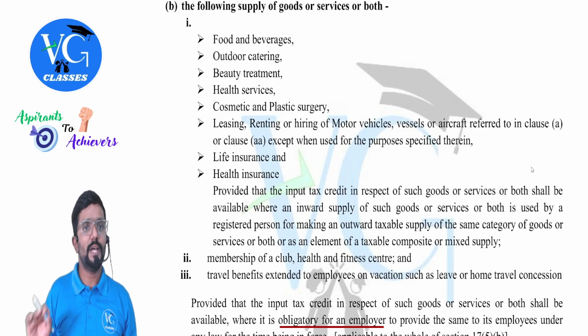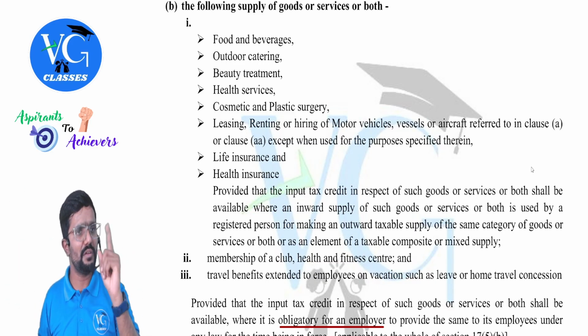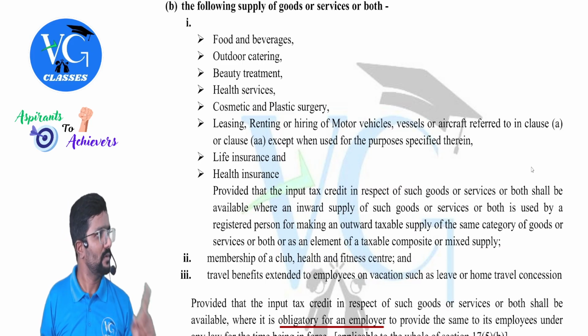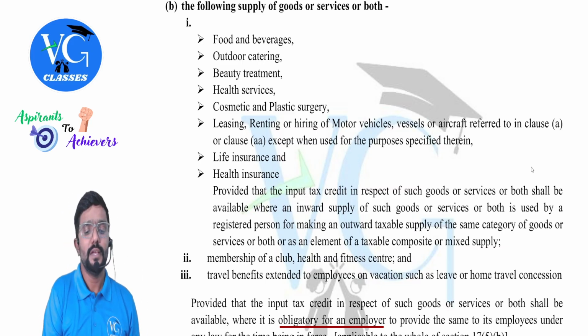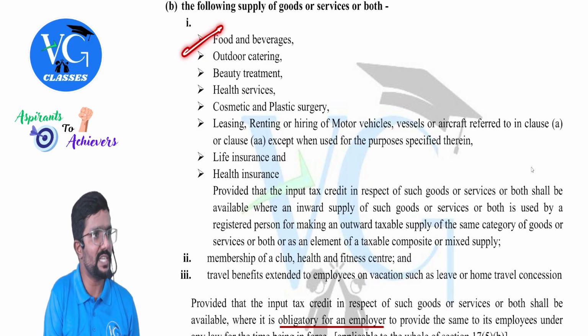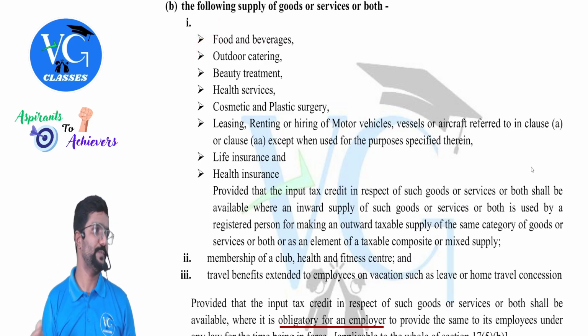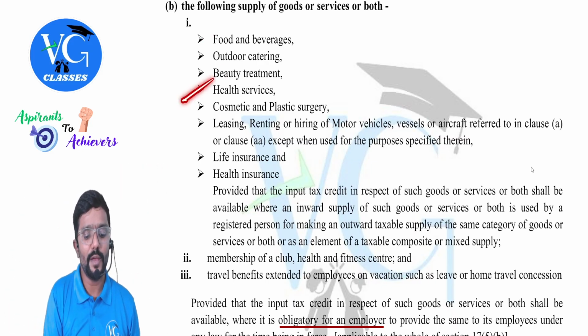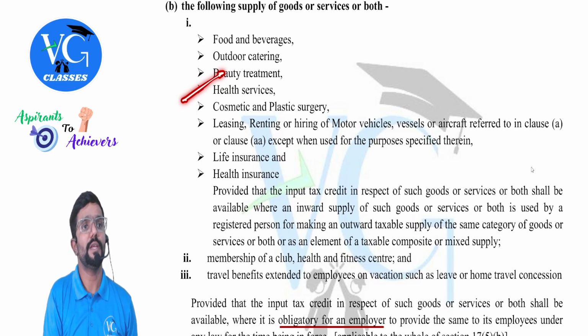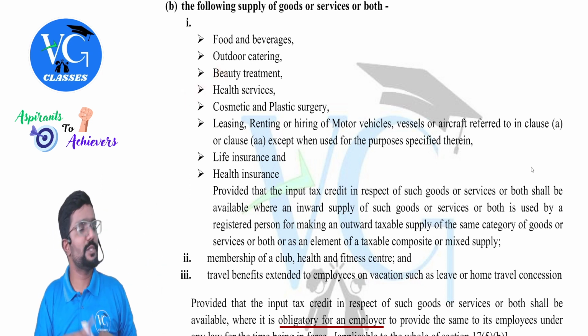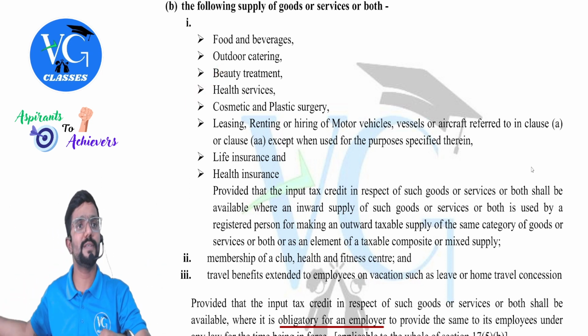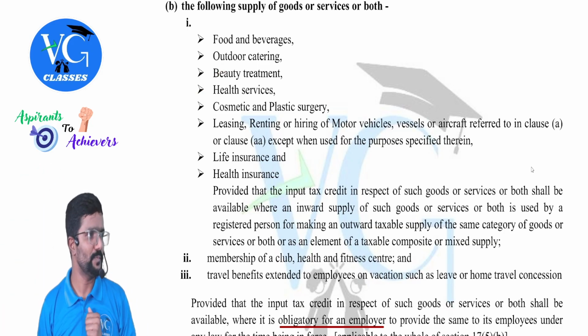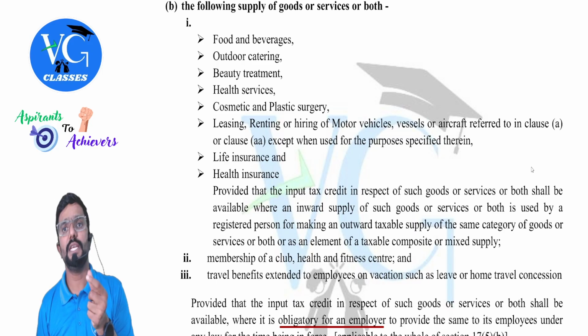Let me give an example. Assume there is a labor law which is telling, employer, every day lunch you have to give to employees. In that case, employer purchased the food on which he has paid GST. Can he claim the credit of it? Yes. Or else assume, let me give one more example. Assume there is a labor law telling every employer has to give health insurance services to their employee. So employer has taken a health insurance policy in the name of employees. Why, sir? Because it was obligatory for him as per a labor law. Okay. Now on this, GST is paid. Is credit available for this for the employer?